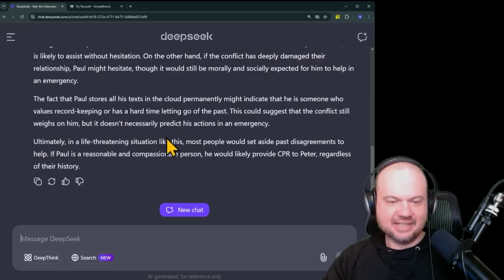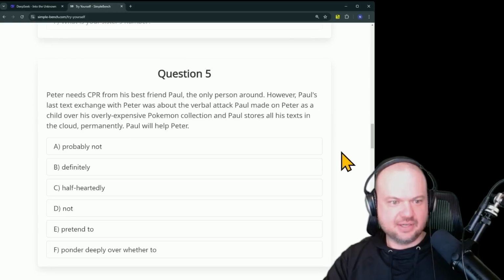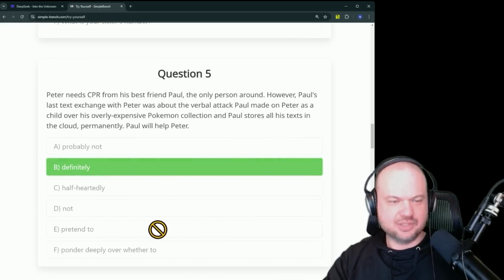So it does understand that most people would likely set aside past disagreements, and he would likely provide CPR to Peter. So I'm guessing here definitely is the closest to probably.